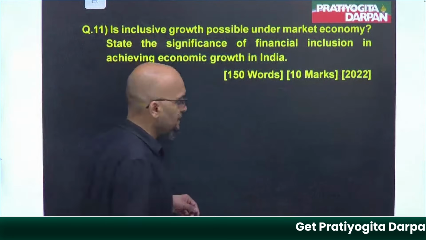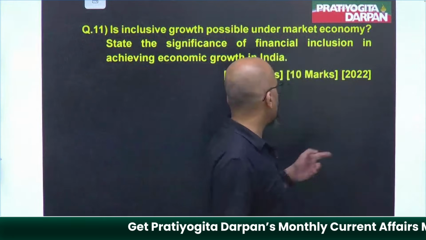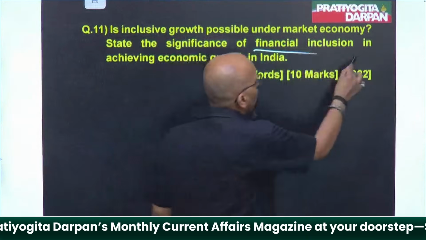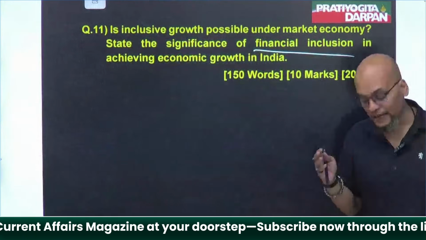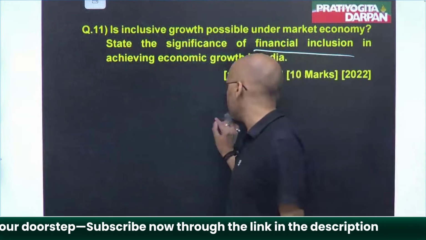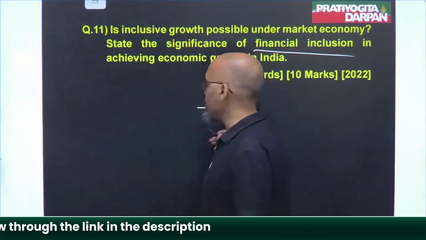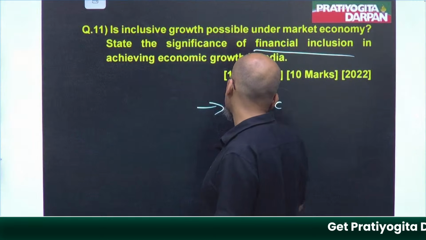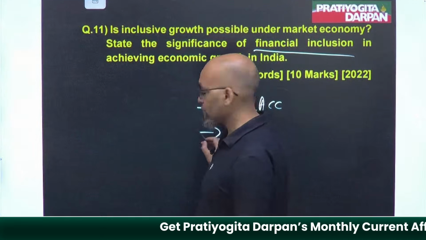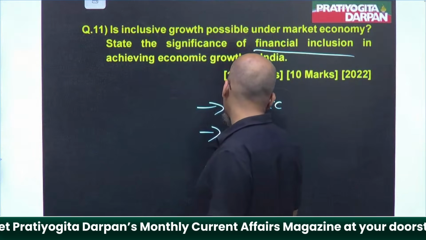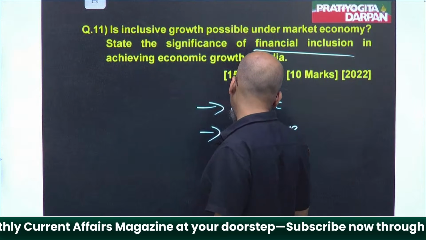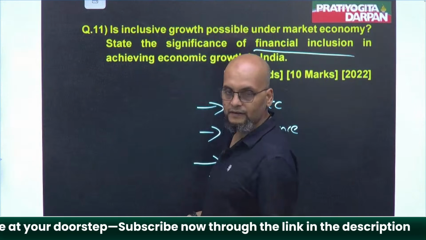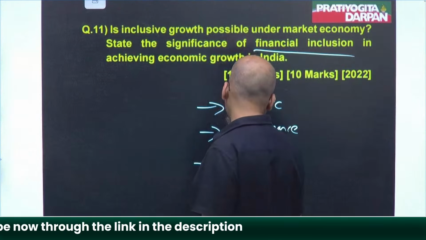Then if you talk in reference to the Indian economy, you have to talk about financial inclusion. Now guys, financial inclusion first of all means certain things. Financial inclusion means a bank account for everyone. Then insurance, health insurance, life insurance, right? Then credit facilities.